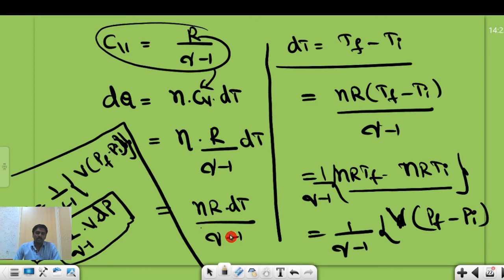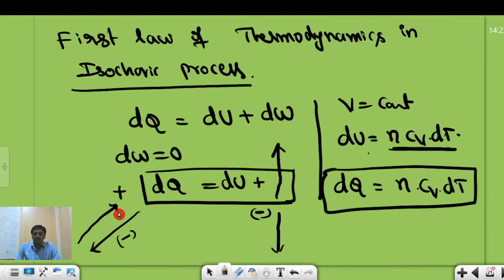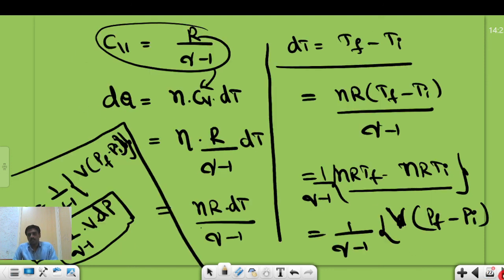Like this, the first law of thermodynamics is modified into this equation. Once again, our conclusion is most important. It says that in an isochoric process, the heat supplied to the system is utilized only to increase the internal energy of the system, or if we extract heat energy from the system, the internal energy of the system will decrease. That is the most important conclusion in the isochoric process. How the first law of thermodynamics is modified is also very important, and we are going to use it to solve problems. Thank you.